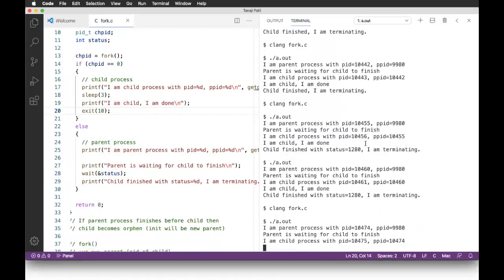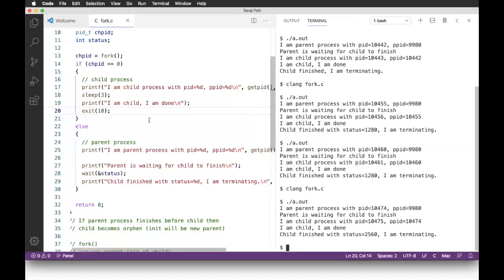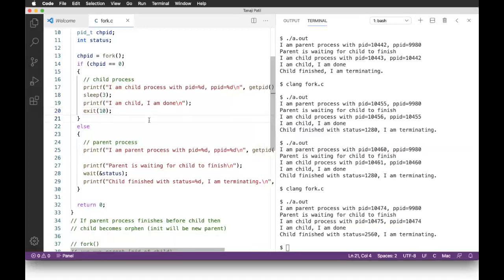Now I expect something else, that is the status, say 2560. So these status codes will be converted actually. They provide some sort of status to the parent process. Any doubt in this? Any doubt in this?